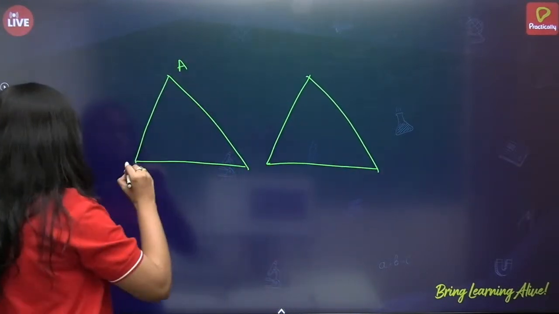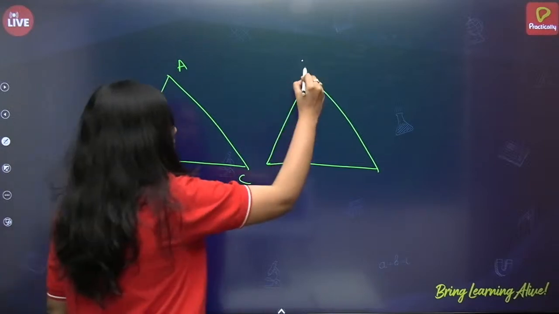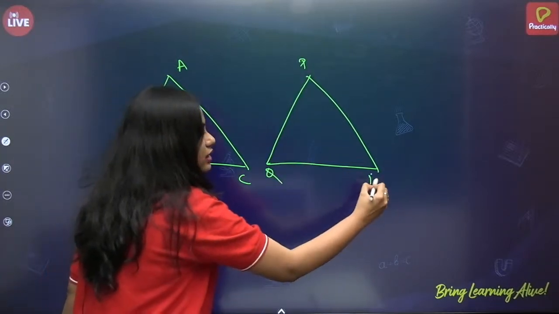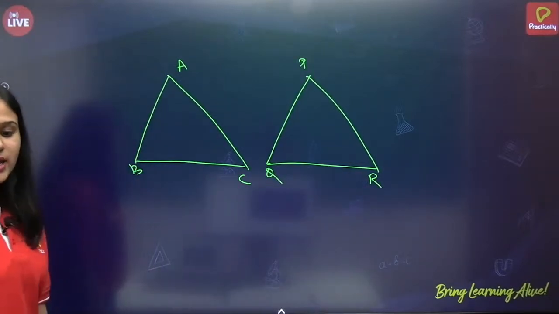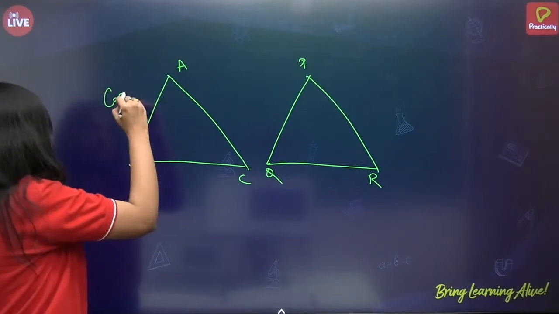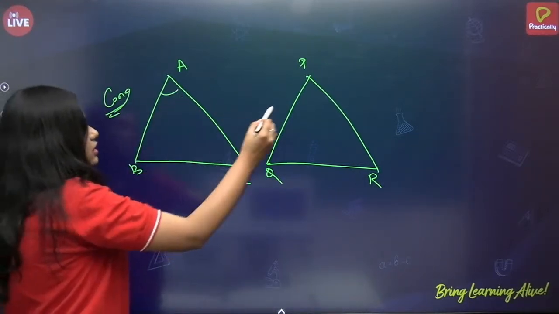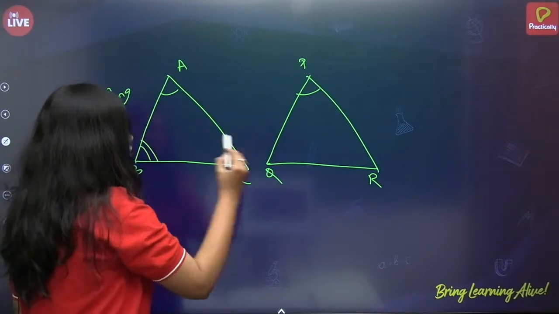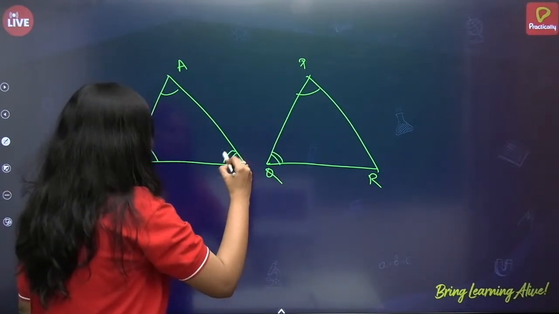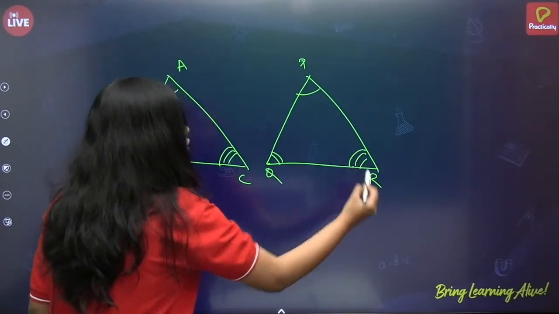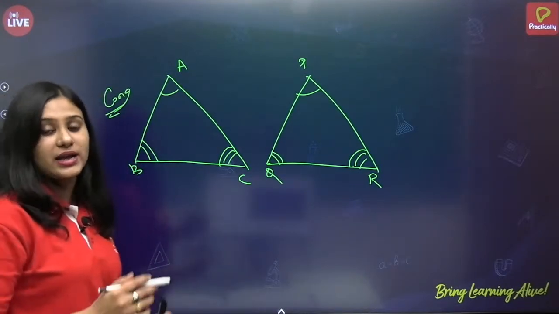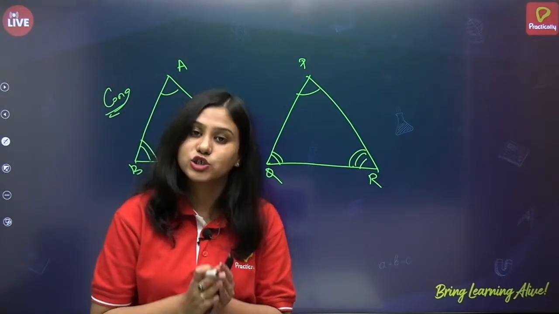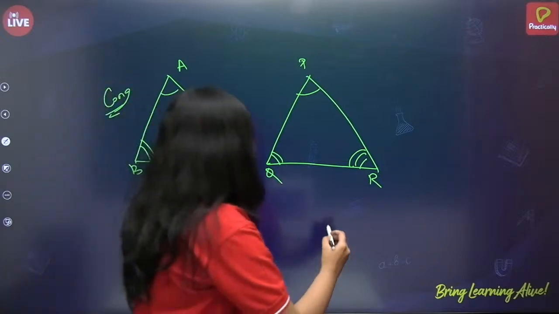A, B, C, P, Q, R, correct? In the case of congruent triangles, all angles are equal and all sides are also equal. But in the case of similar triangles, the sides are in ratio. Suppose these are congruent.